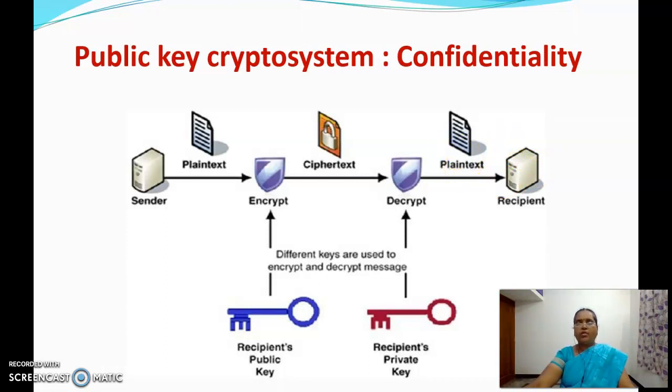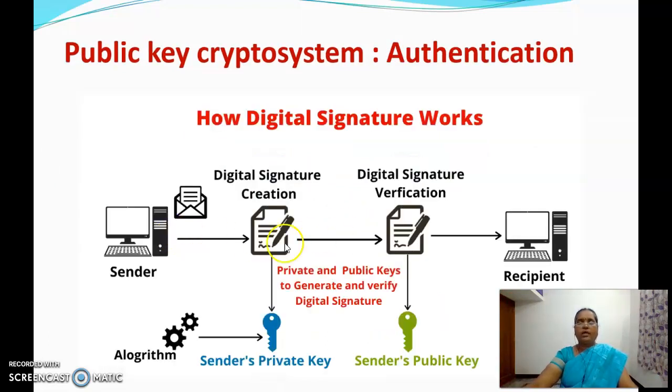But he cannot identify the sender, who sent that message. So in this algorithm, only confidentiality is there, no authentication. And in the second case, only authentication is there, there is no confidentiality. But in order to implement complete security on data, both confidentiality and authentication must be implemented.